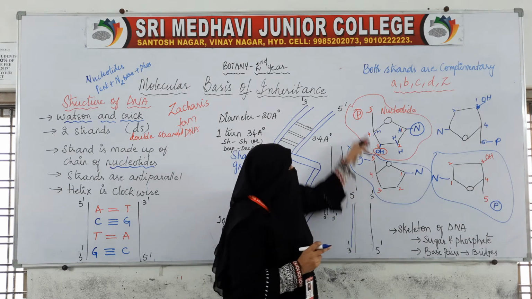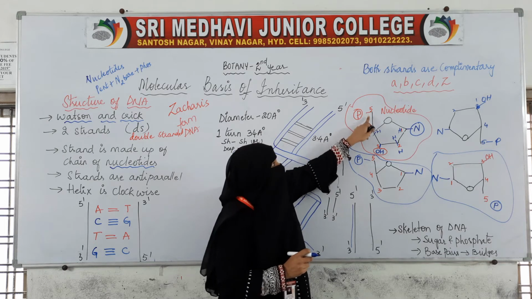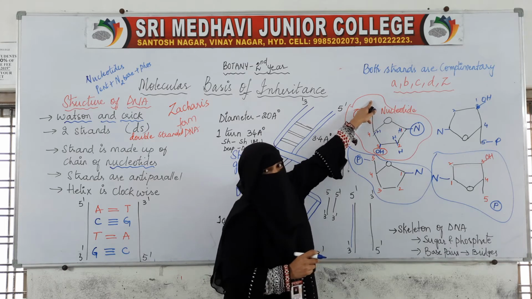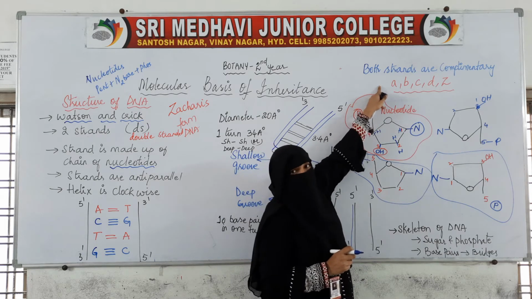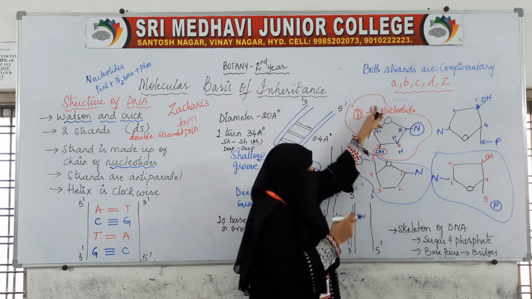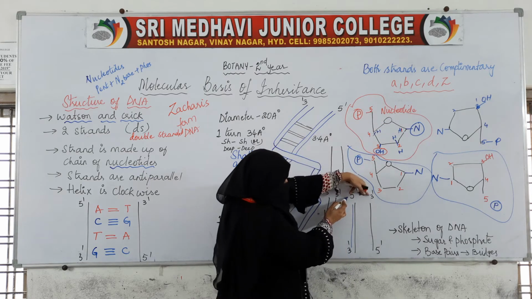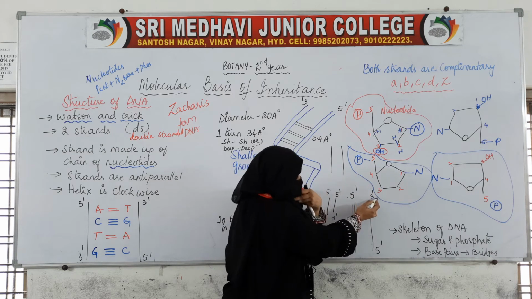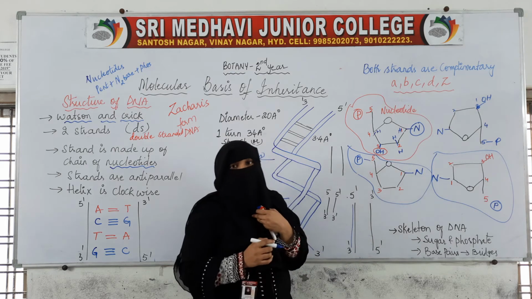Now are you understanding? In this first strand, which carbon is free at the start? The fifth carbon is free. It is not attached to anything, so the strand starts with the fifth carbon. At the end we have the third carbon, and this third carbon is free. There is nothing below it.